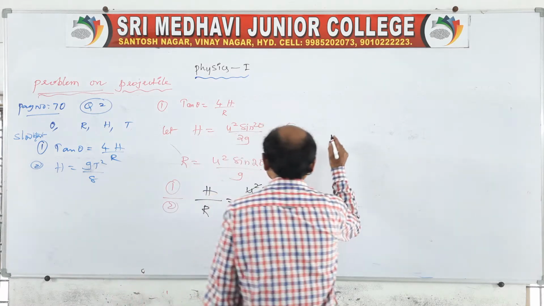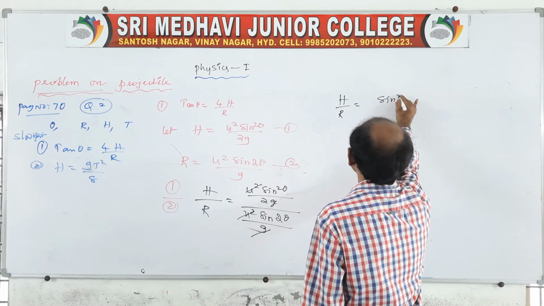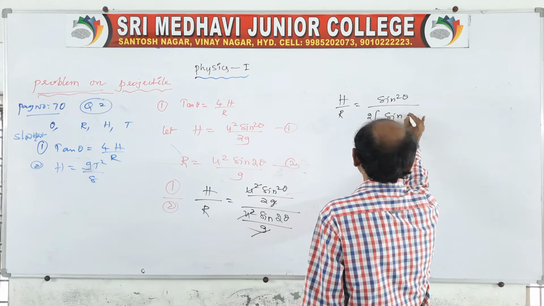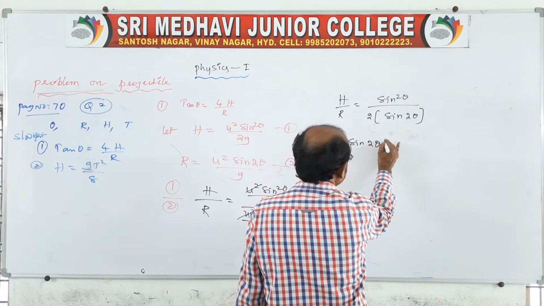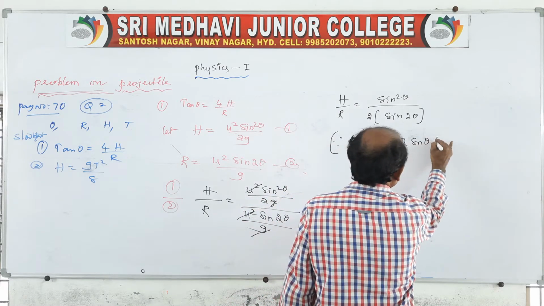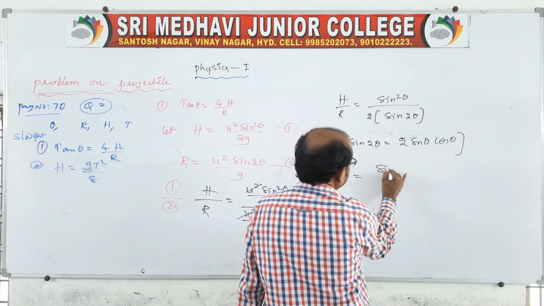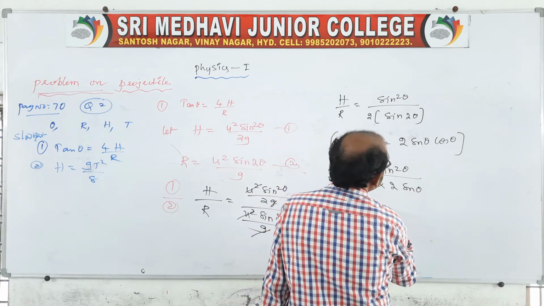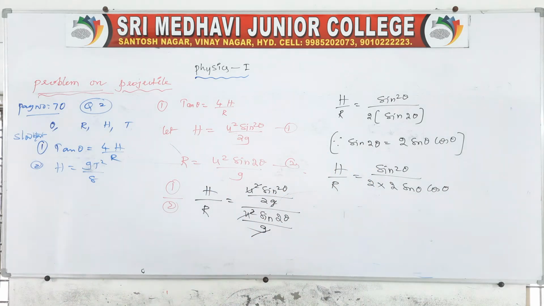Let me tell you one thing. It is H by R is equal to sin square theta by 2 into sin 2 theta, right? Here sin 2 theta is nothing but, by one trigonometry identity, 2 sin theta and cos theta. Here you write H by R is equal to sin square theta by 2 into 2 sin theta and cos theta, because it is sin square theta, no, right?